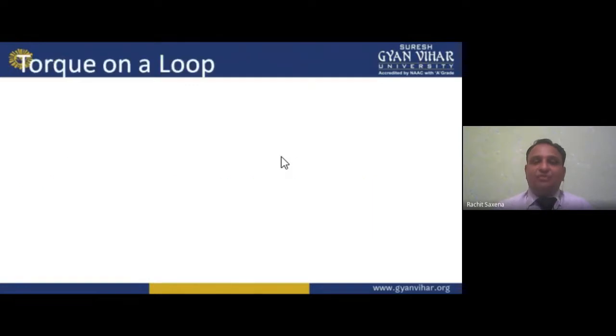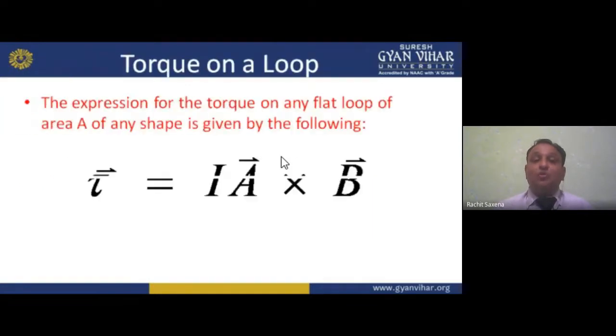Now moving forward, my dear students, the torque on a loop. Previously we found the expression for the torque on any flat loop of area A of any shape, given by the following: torque is equal to I A cross B, where B is the magnetic field.